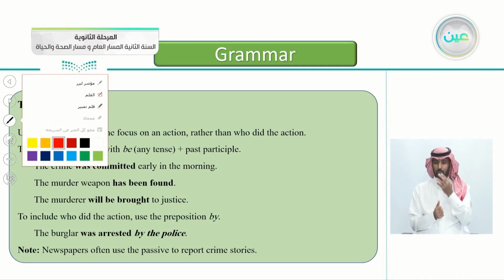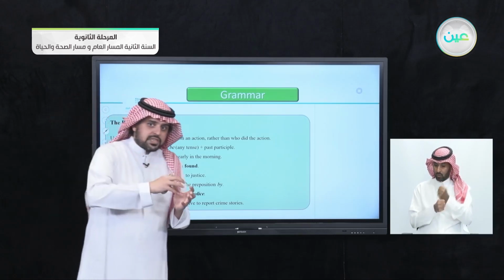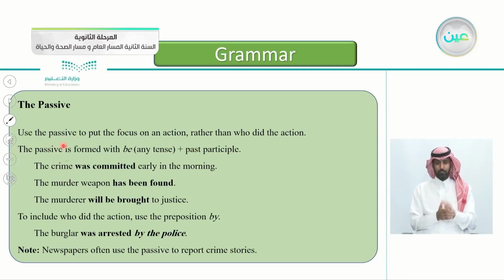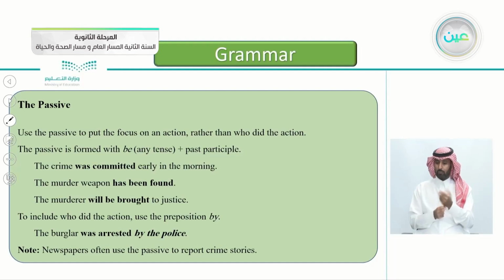We use the passive to put the focus on the action. This is why we use the passive. We use the passive to put the focus on the action rather than the doer of the action. Again, we use the passive to put the focus on the action rather than who did the action. This is the main goal of the passive sentence. Whether we know the doer or not, we use it just to focus on the action itself. The passive is formed with be, with any tense, plus the past participle.